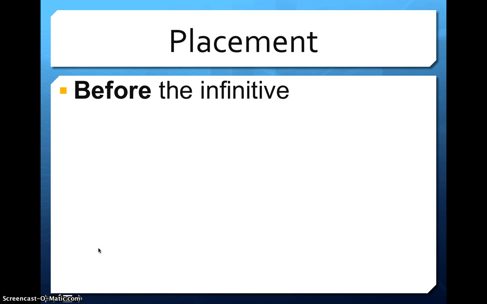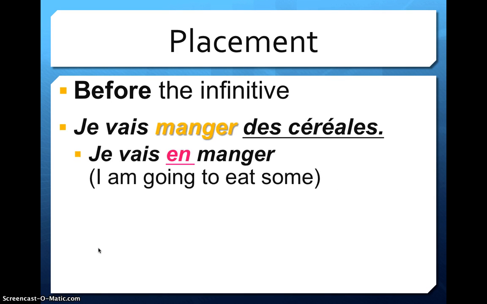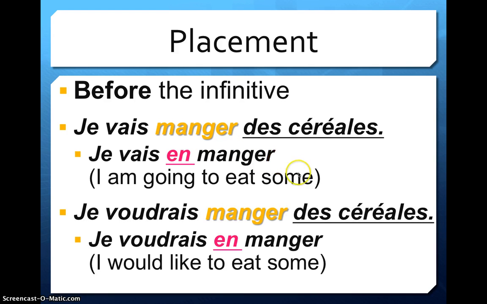The one exception to this rule is if we have an infinitive. Here's an example of an infinitive. "Je vais manger des céréales," I'm going to eat cereal. We put the pronoun in front of the infinitive if we have one. "Je vais en manger," I'm going to eat some. "Je voudrais manger des céréales," I would like to eat some cereal. Again, we have our infinitive, so it has to go in front of it.